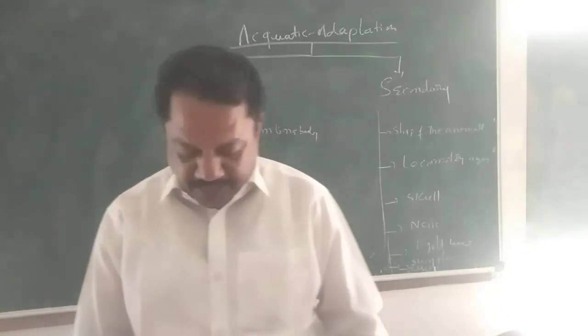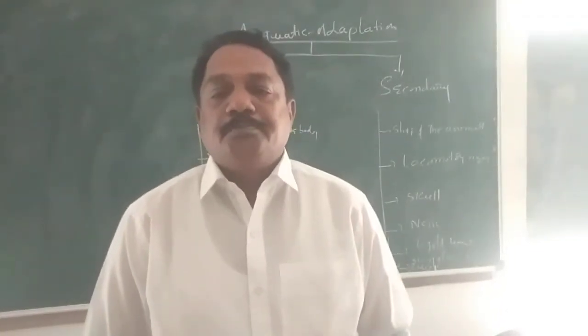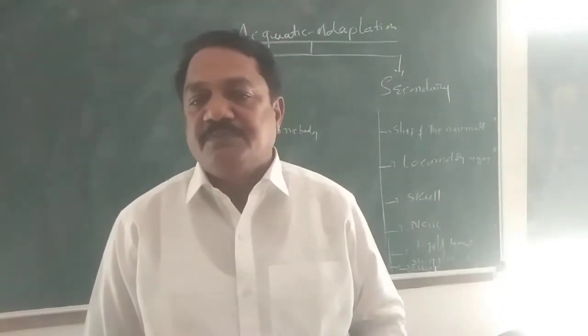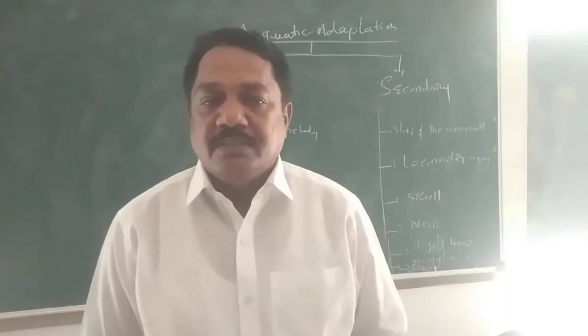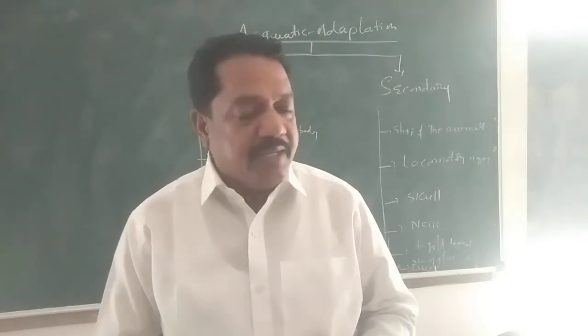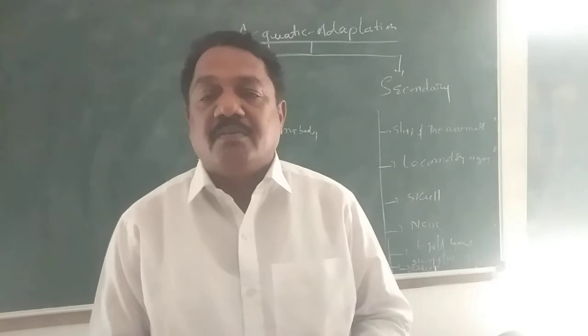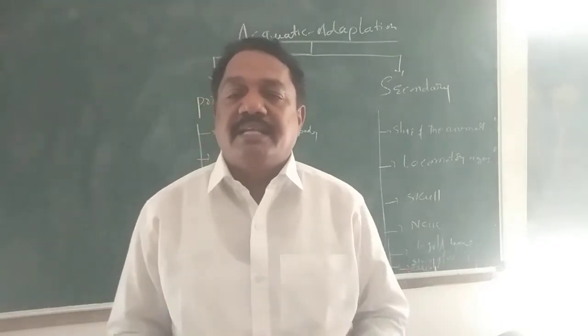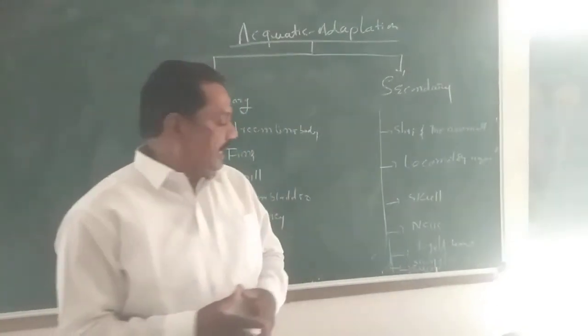Neck. Generally in aquatic animals the neck is absent. The head is directly fused with the trunk. Why? Because if the neck is there, what happens? It moves here and there, and stiffness is not obtained. That's why the neck is generally absent in aquatic animals.